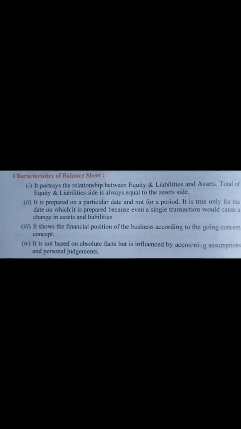Characteristics of the balance sheet. As I have told you just before, in the balance sheet, which is known as a position statement, on the left side it is equity and liability, and on the right side we place the assets. As per our accounting equation, the sum of equity and liability would always be equal to assets. So this is one of the characteristics of the balance sheet.